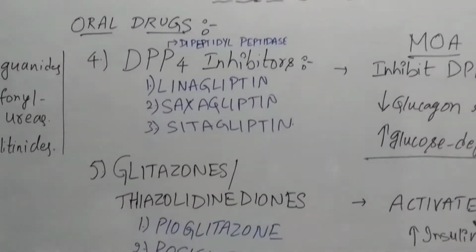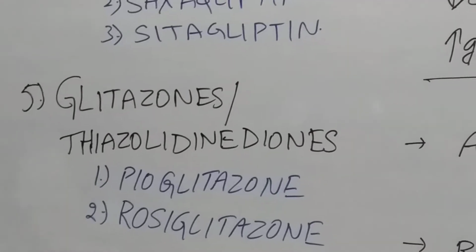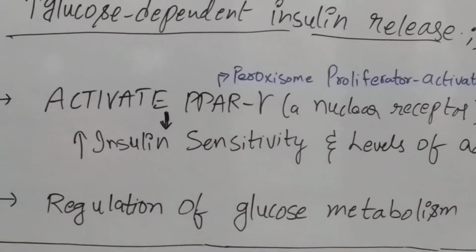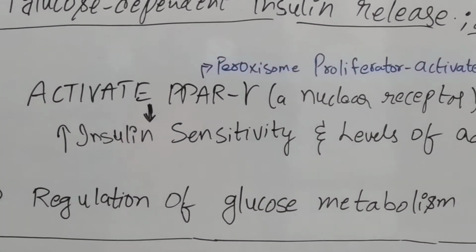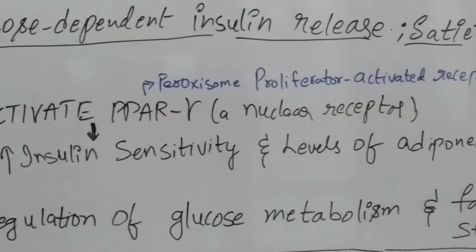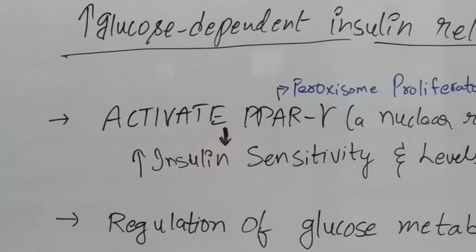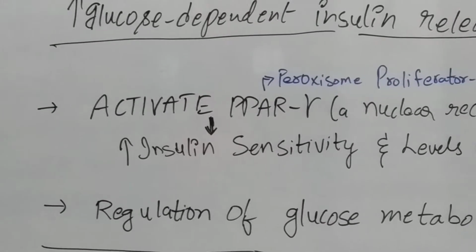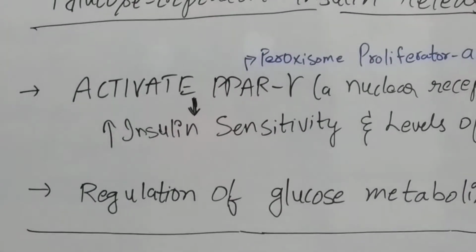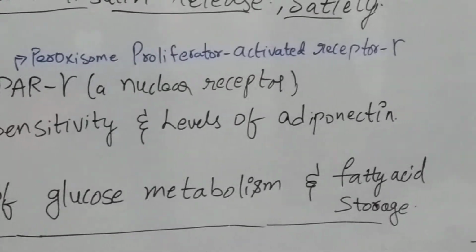So next one is glitazones or thiazolidinediones. Those are pioglitazone and rosiglitazone. So what is the mechanism of action? They activate the PPAR gamma, that is peroxisome proliferator activated receptor gamma, which is a nuclear receptor. When PPAR is activated, it ultimately leads to an increase in insulin sensitivity and levels of adiponectin, and it also regulates glucose metabolism and fatty acid storage.